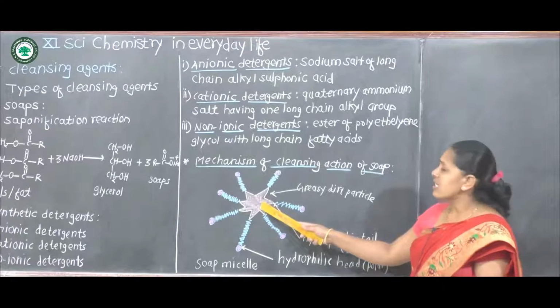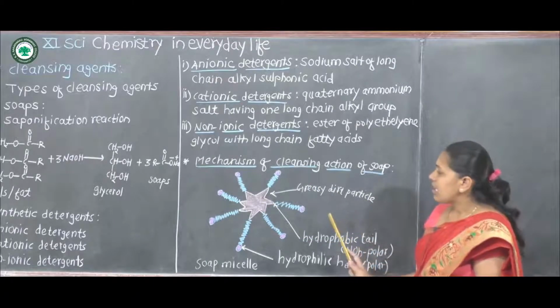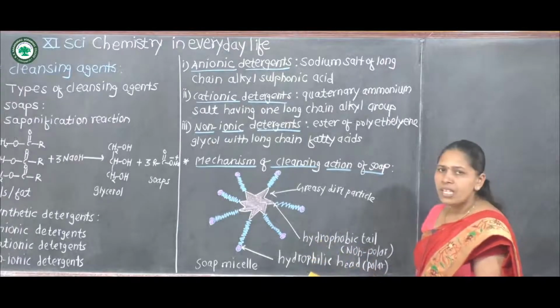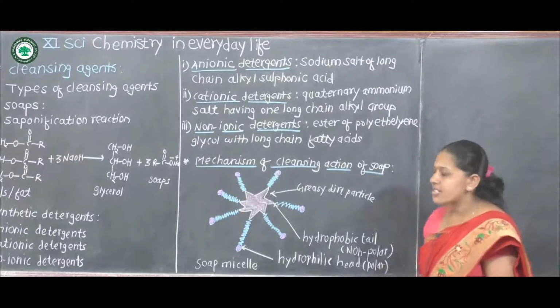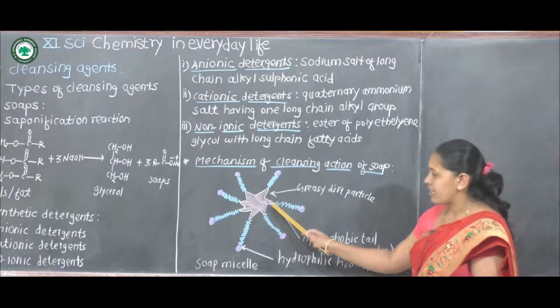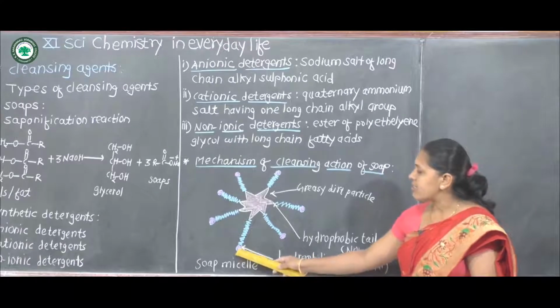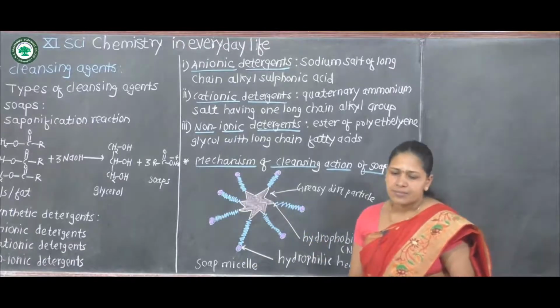And this is the central greasy dirt particle. In this soap micelle, the non-polar part is the tail and the polar part is the head. These are the heads of the micelle.